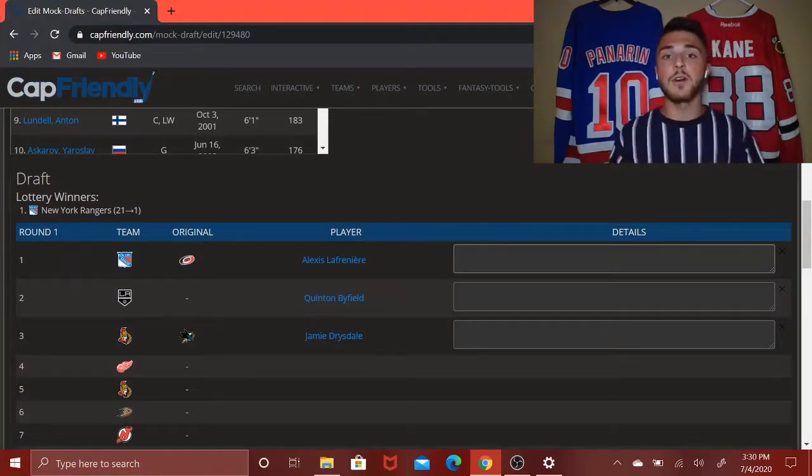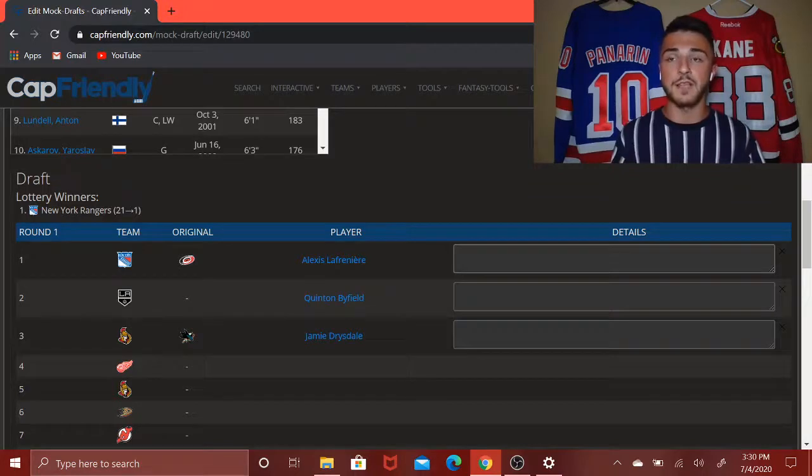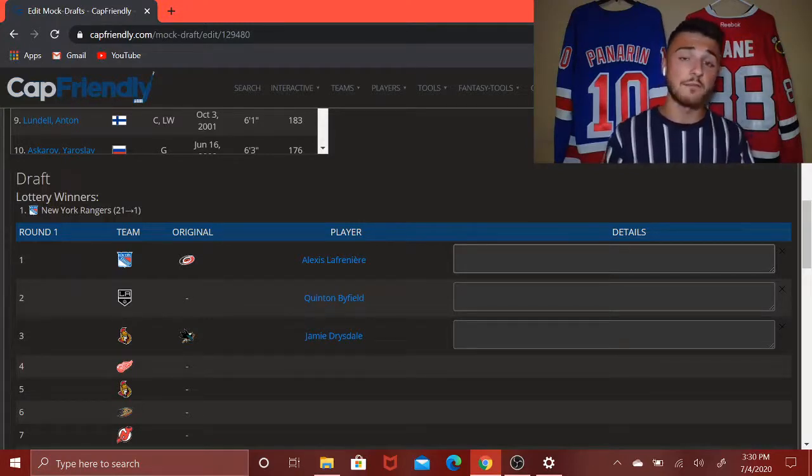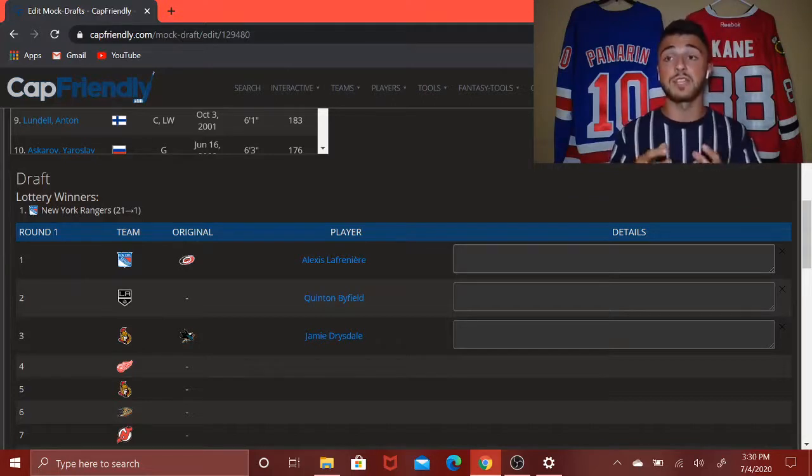And Drysdale, undoubtedly the best defenseman in this 2020 NHL draft class, truly looking like another forward out there when he's on the ice. He is superb bringing the zone, going into the offensive zone with the puck, contributing on special teams, power play, or penalty kill, and is very strong in his own zone as well. He had 47 points in 49 games in the OHL, and really looks like he could help this team drastically on the blue line. It really takes some weight off the shoulders of the likes of Thomas Chabot, who eats up some of the most ice time among all defensemen in the NHL since he first arrived in the league playing for the Ottawa Senators.